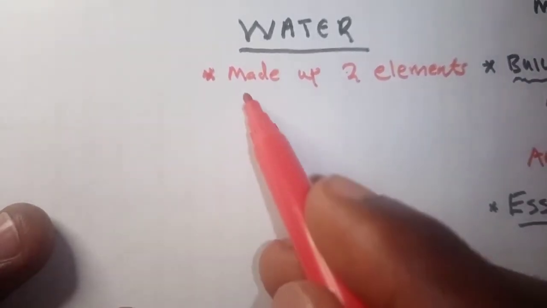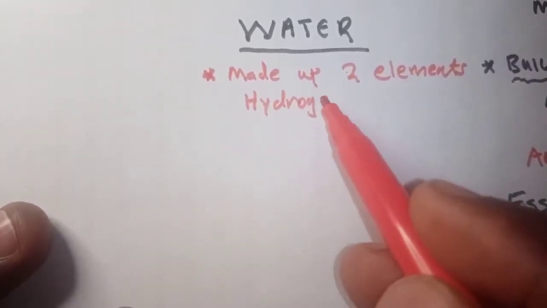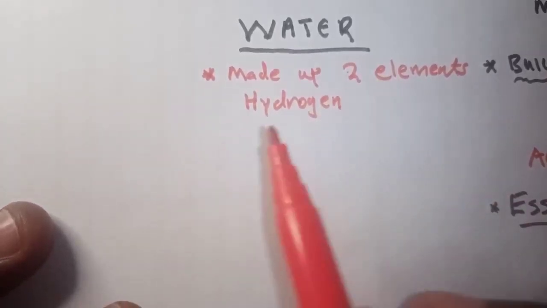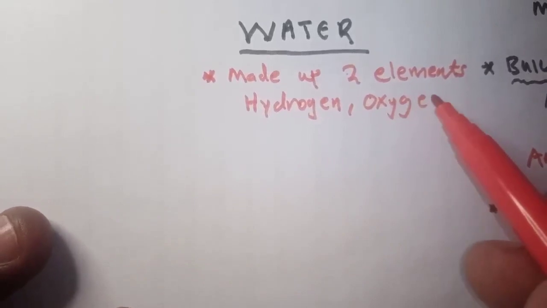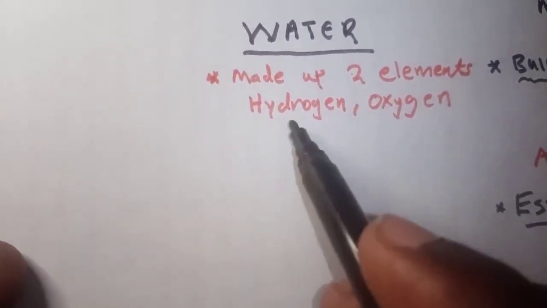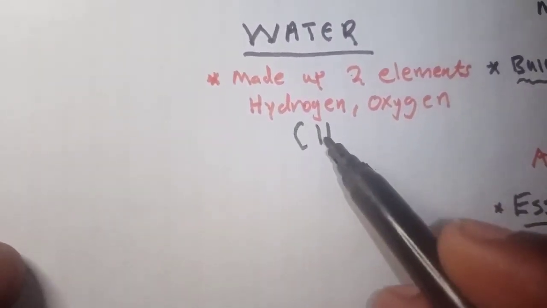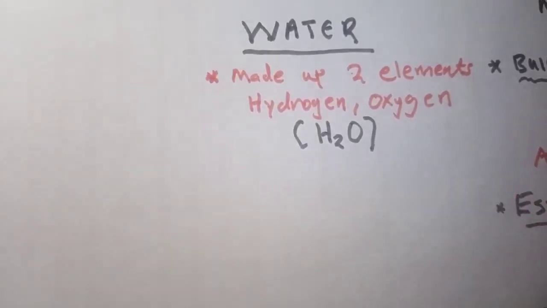And what are these elements? Hydrogen and oxygen. It's made up of hydrogen and oxygen, and the way it's shown in chemical symbol, it is H2O. This is what we call water.